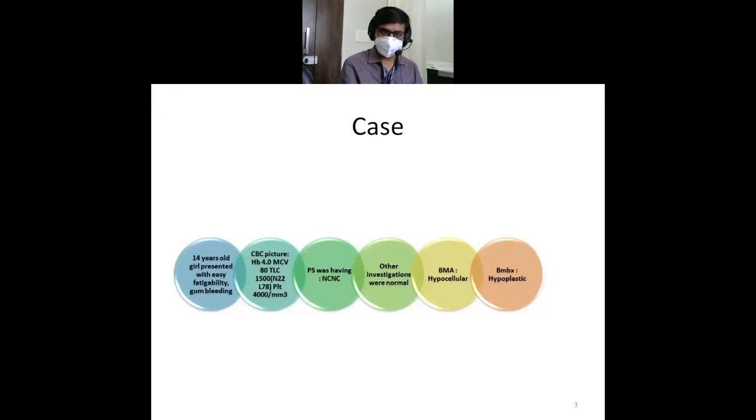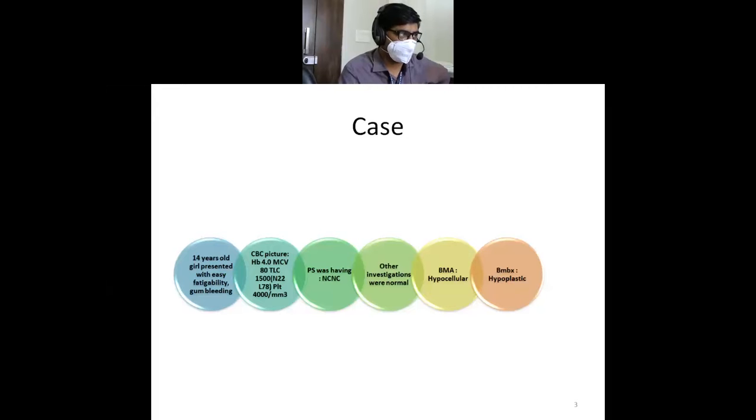So anemia is there, leukopenia is there, and platelet count is 4000. Normal platelet count is 1,50,000 to 4,50,000. So 4000 is pretty low. So she has hemoglobin low, WBC low, and platelet count low, and that is called pancytopenia. So a 14-year-old girl presenting with features associated with anemia and gum bleeding, which is associated with thrombocytopenia, and a CBC picture suggestive of pancytopenia: hemoglobin low, WBC count low, and platelet count also low.